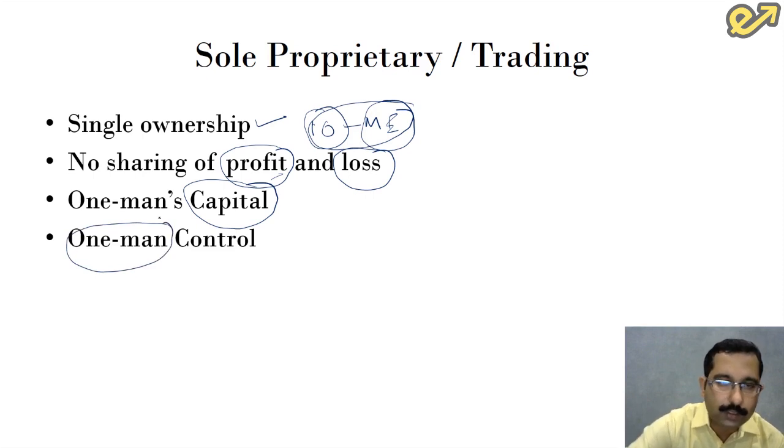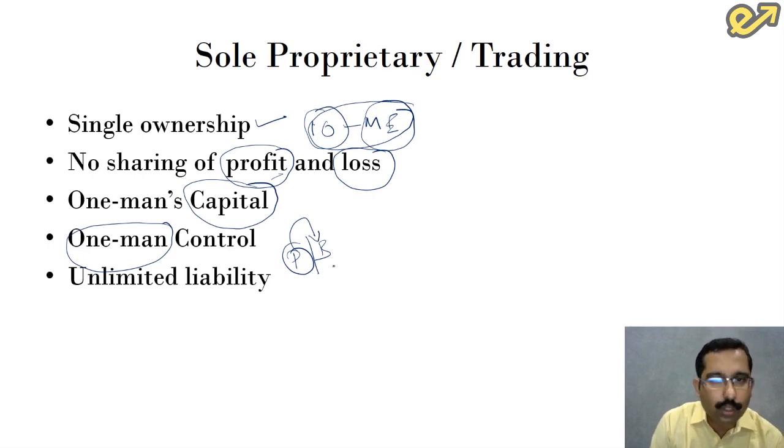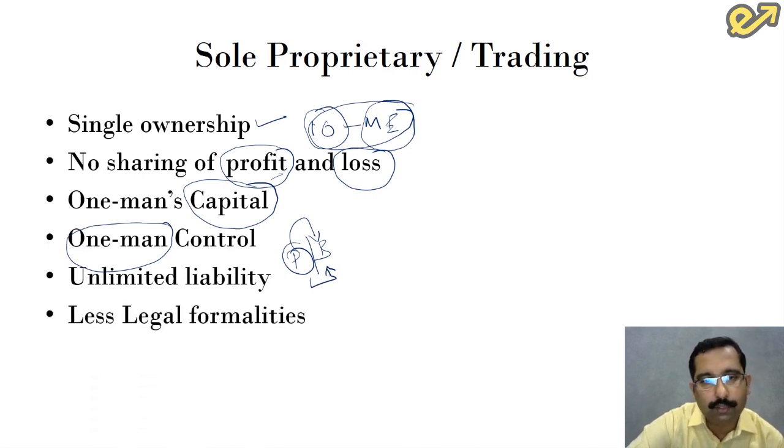Next point is unlimited liability. Now, what is unlimited liability? There is no difference between the personal accounts of the person and the business accounts. That is, the personal money of the owner is as good as the business money. So the liability emerging out of the business has to be furnished with the personal resources. Next point is less legal formalities. Sole proprietary is one of the oldest forms of ownership of business that we find in the world, and it is one of the easiest businesses to start. The legal formalities to start the business are very, very minimum.